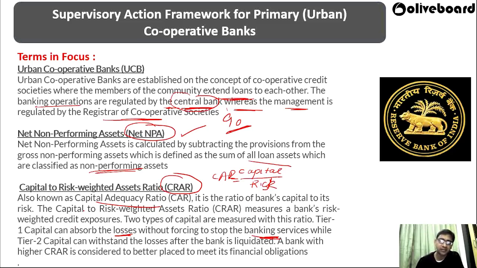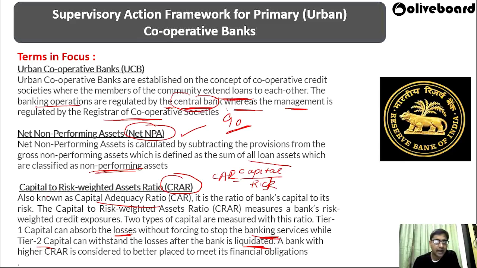Banking service will keep on going, but tier 2 capital can withstand the losses after the bank is liquidated. That means once the bank is liquidated, all money has been paid to the shareholders and account holders, tier 2 capital can withstand the losses after the bank is liquidated.